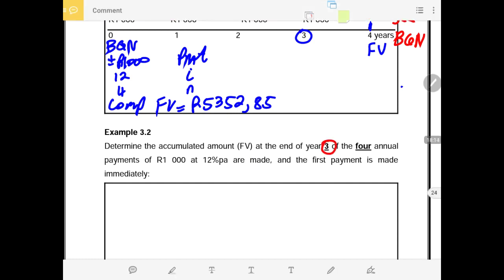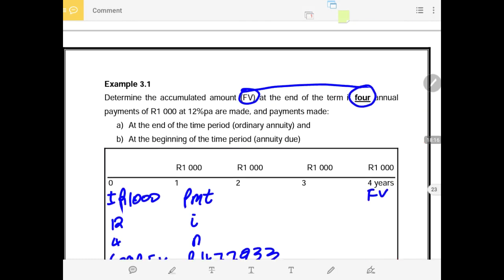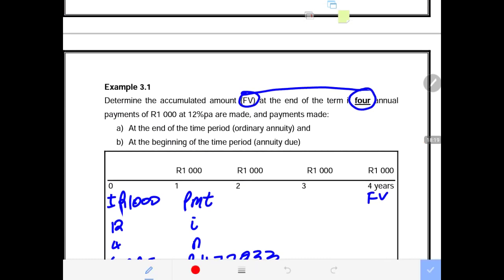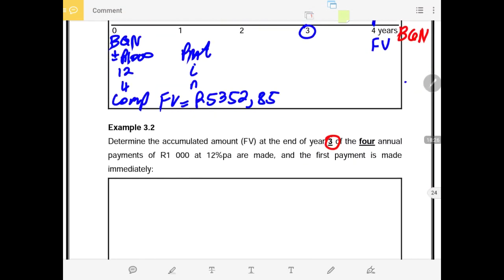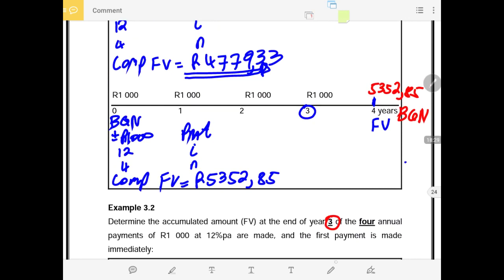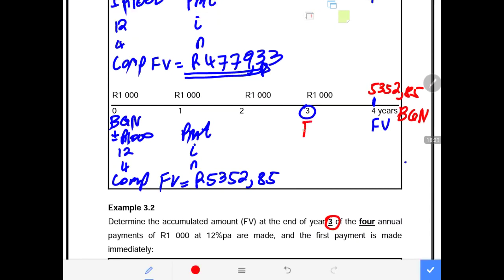At the end of year 3. Previously, we were determining the future value at the end of the term, which is at the end of year 4. That was the term. The term is 4 years. But now we are required to determine the future value at the end of year 3. That means we're determining the future value at this point, at the end of year 3, of the 4 annual payments. There are still 4 of them, still 1,000. Now 1, 2, 3, 4, because the first one was made at the beginning of the year. So we have 1, 2, 3, 4, still 4 payments.